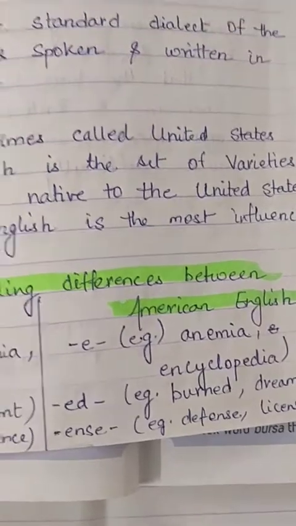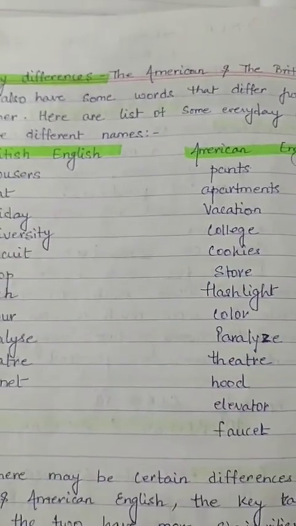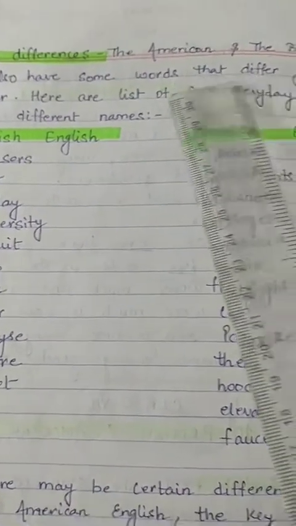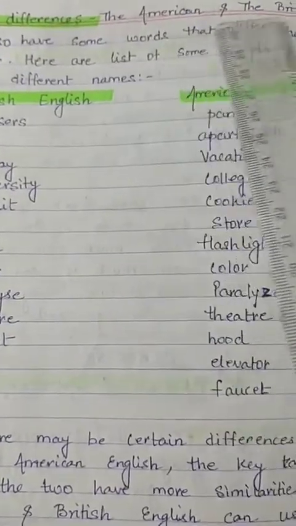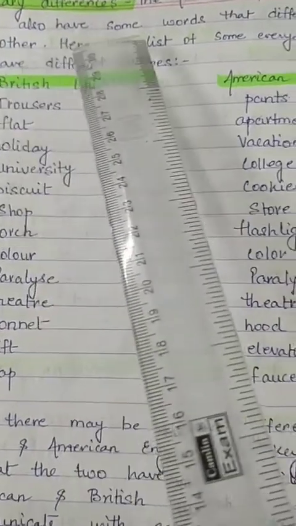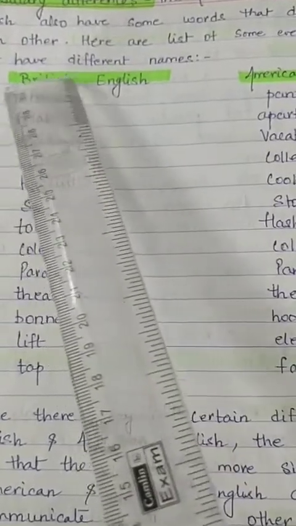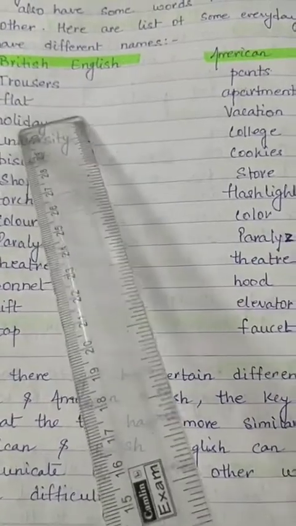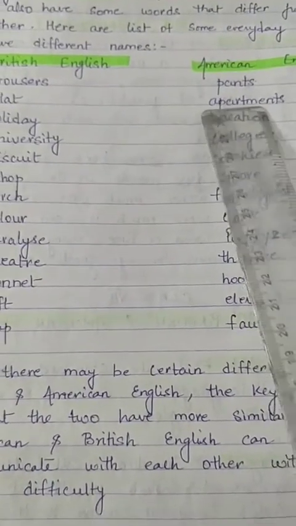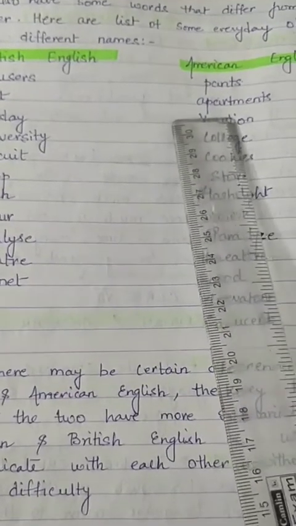Now for the next, vocabulary differences. I'll tell you the vocabulary differences between American English and British English. The American and the British English also have some words that differ from each other. Now I'll tell you some of the everyday words or objects that have different names. In British English we use trousers, and American English we use pants. In British English flat, in American English apartment.